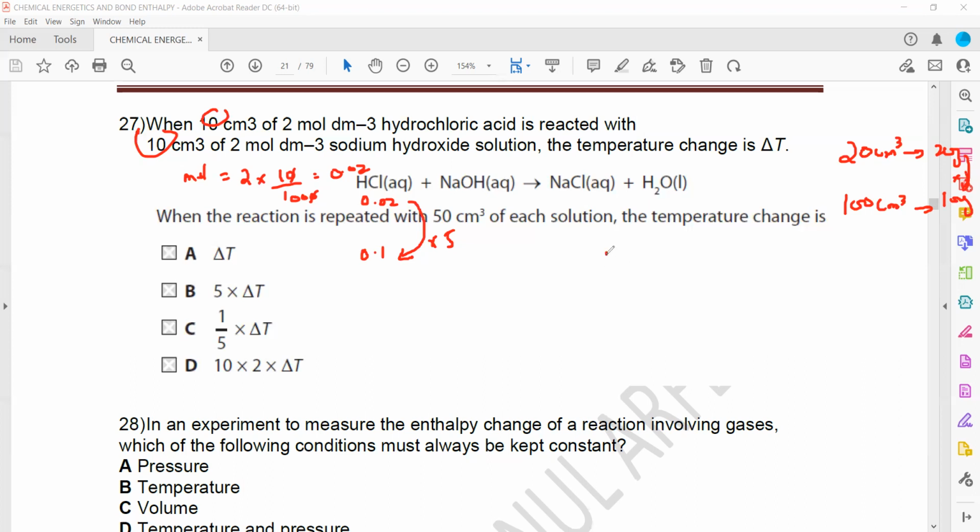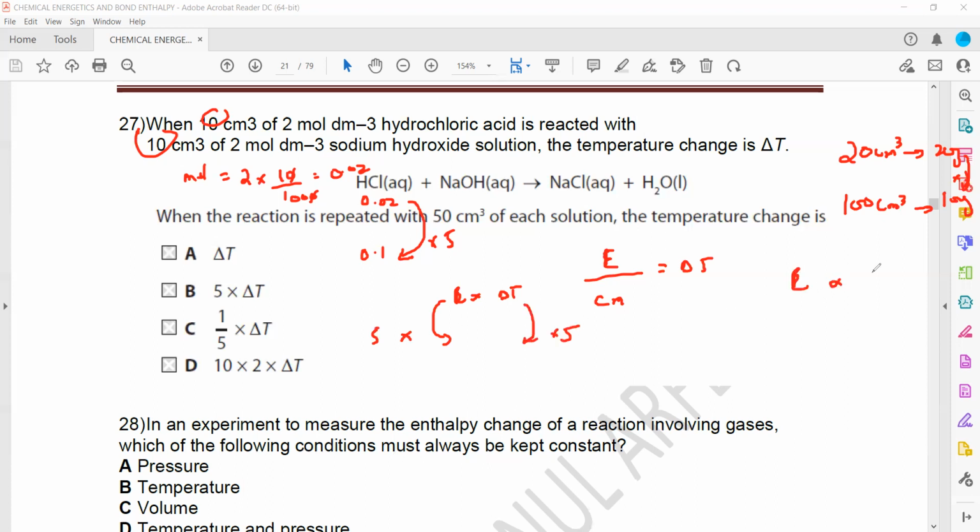We know the formula E equals Cm delta T, or E divided by Cm equals delta T. It means energy or the moles are directly proportional to temperature change. So if the moles are multiplied by factor 5, the temperature change will also be multiplied by factor 5.